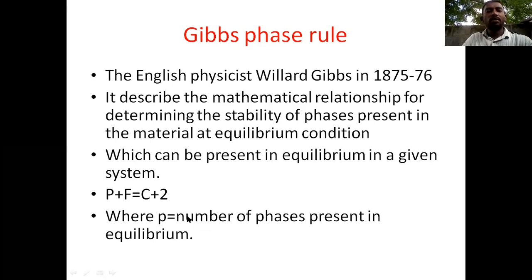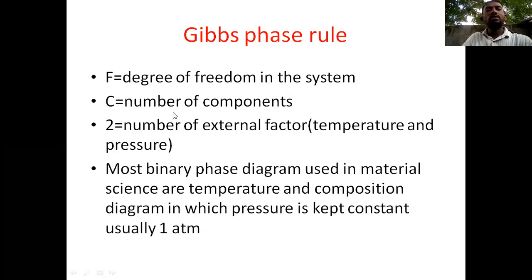P is the number of phases, F is the degree of freedom, C is the number of components, and 2 represents the external factors, temperature and pressure. So that is the Gibbs phase rule. Another point: most binary phase diagrams used in material science are temperature and composition diagrams in which pressure is kept constant, usually at one atmosphere.